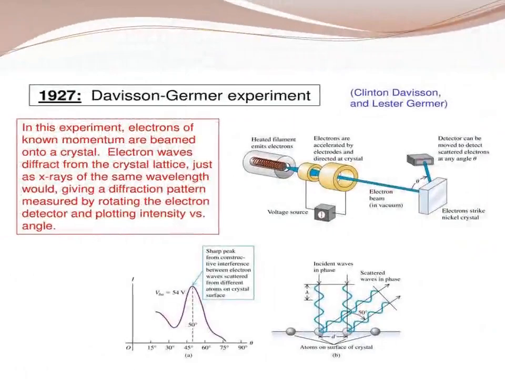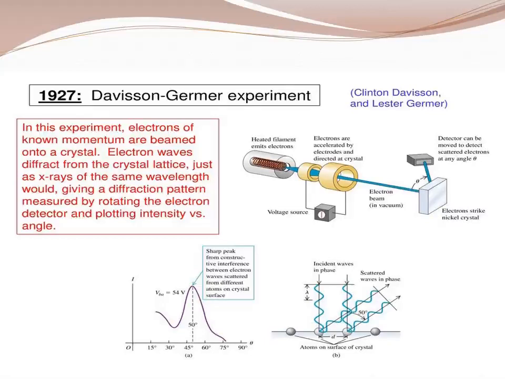Now, Davison and Germer experiment. The wave nature of electron was experimentally confirmed by Davison and Germer. Who experimentally confirmed the wave nature, that electrons move in a wave movement? Davison and Germer.